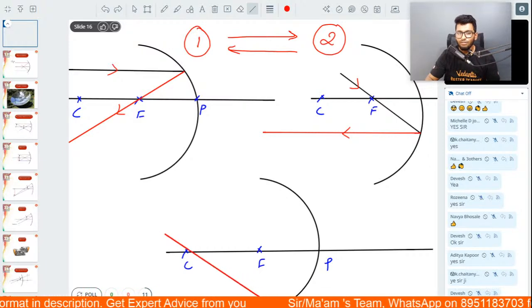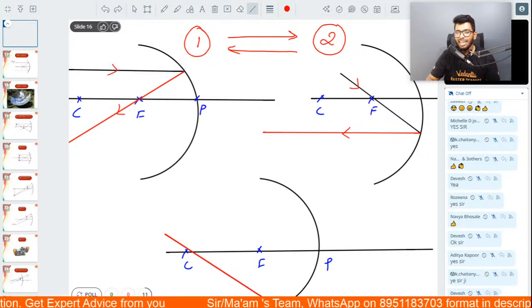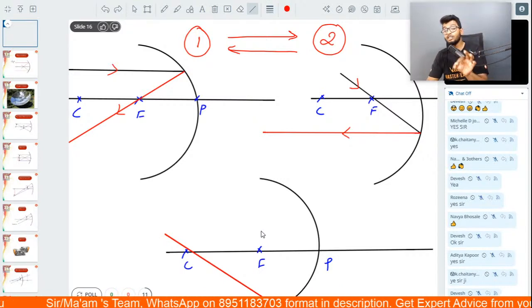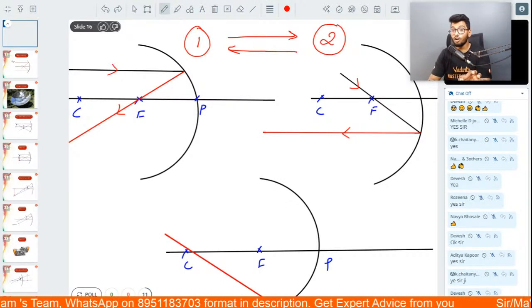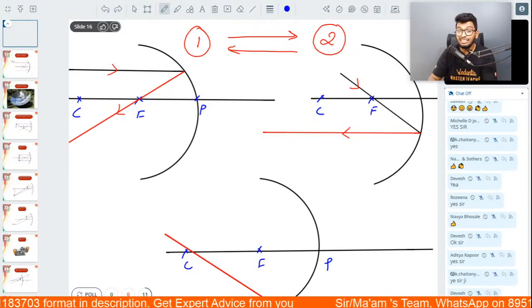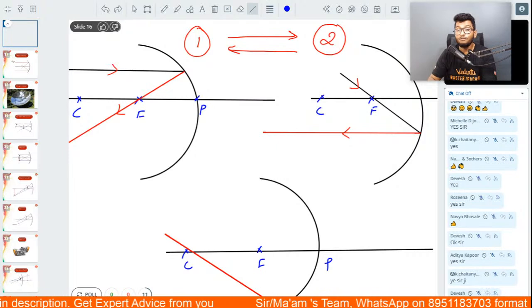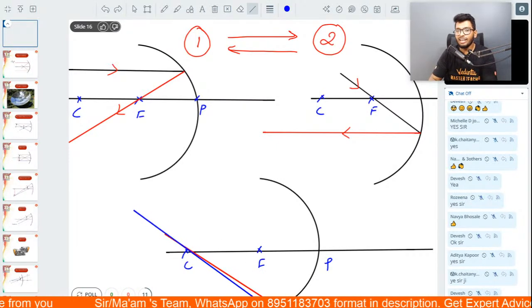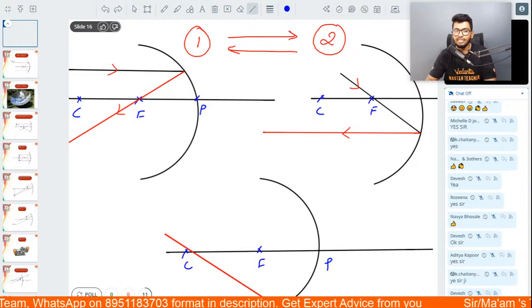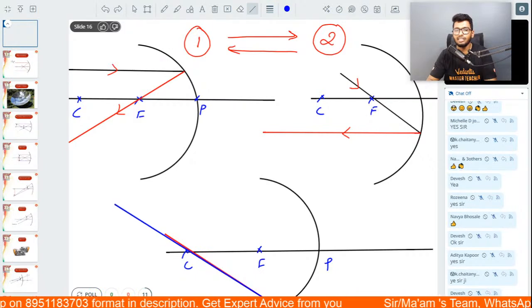All right, a ray of light passing through the center of curvature. If a ray of light is passing exactly through the center of curvature and it's falling on the mirror, then after reflection, this ray will follow the exact same path. In other words, it will get reflected back in the exact same manner.